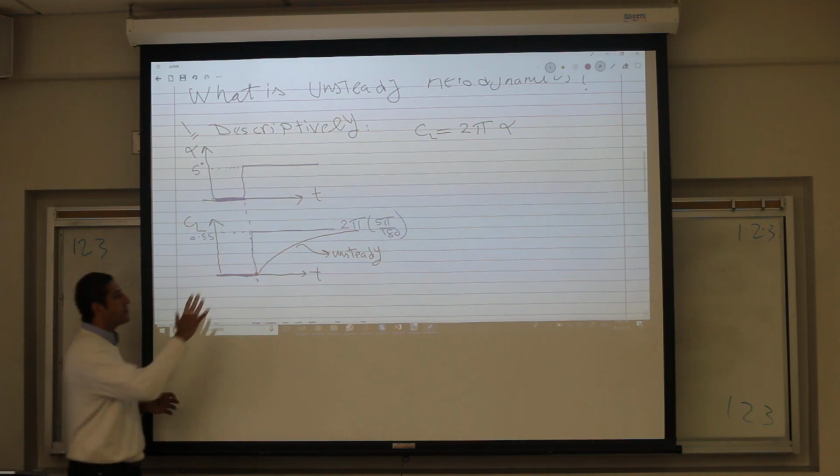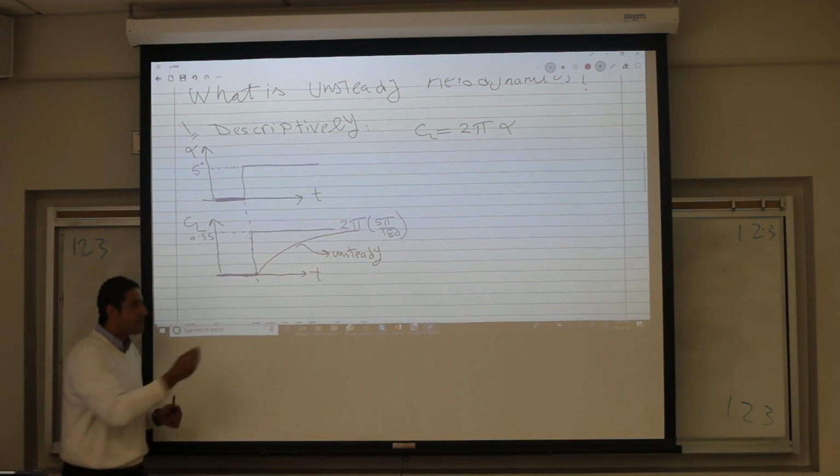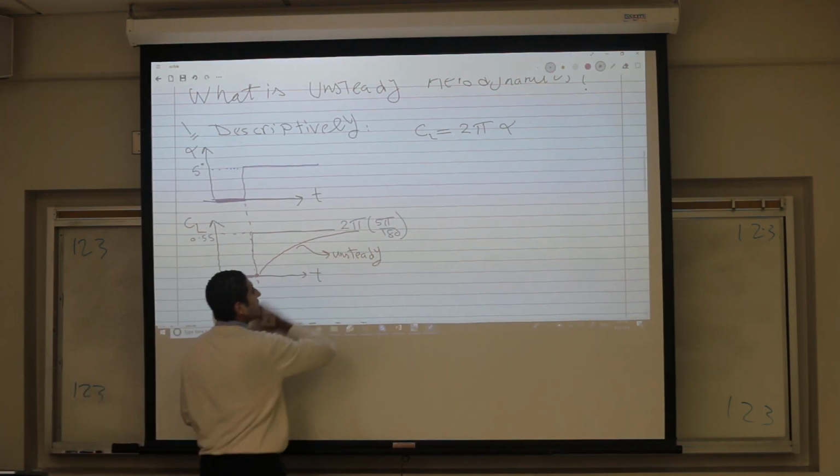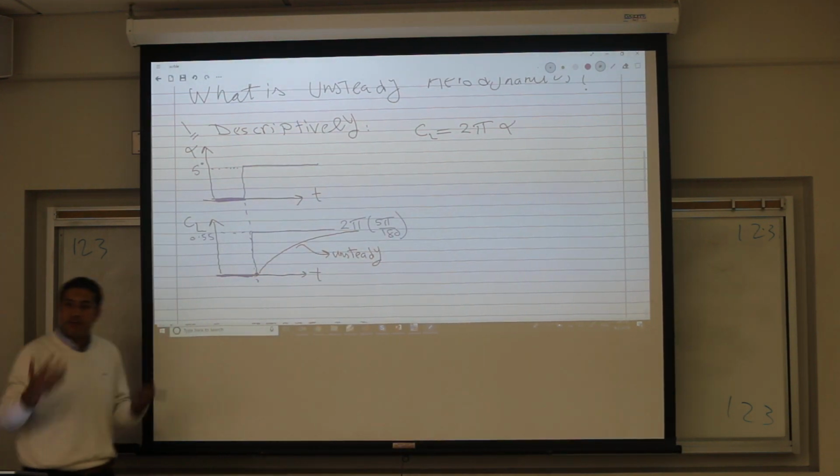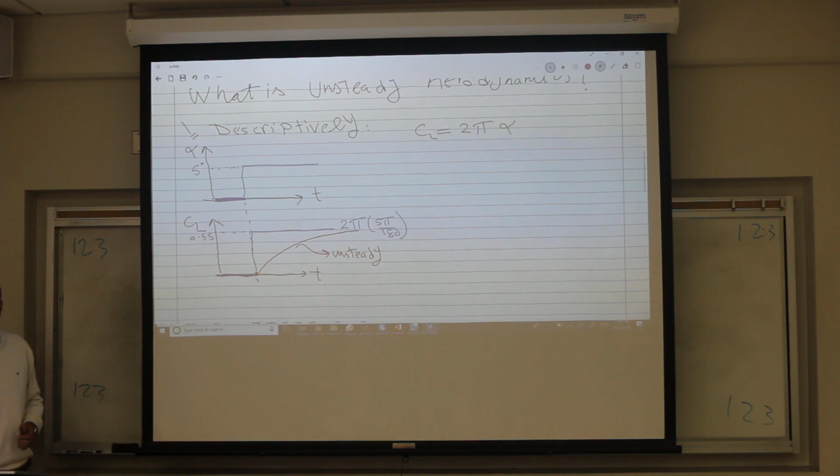We don't need knowledge in unsteady aerodynamics. The lift builds on the airfoil in an unsteady fashion, of course. This is the very definition of unsteady aerodynamics, okay? So this is descriptively what unsteady aerodynamics is.